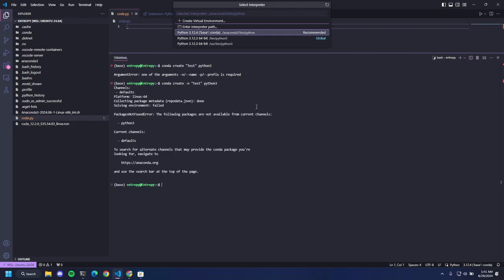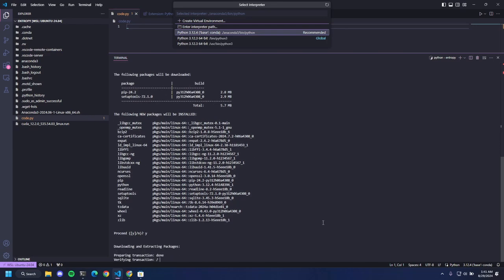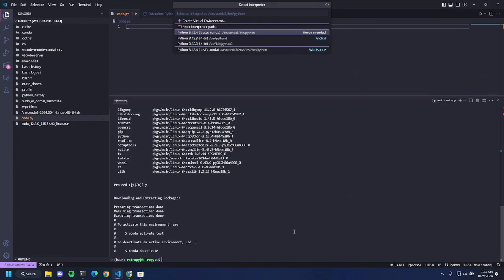It's going to create an environment, solving environment. Right? Yeah, it built an environment which has Python 3 installed. It's going to build the environment, and voila, we have our environment.